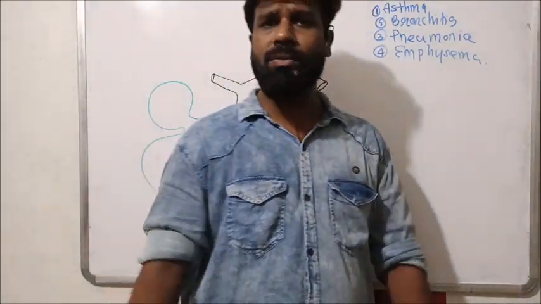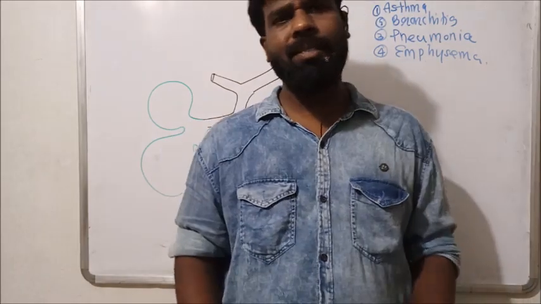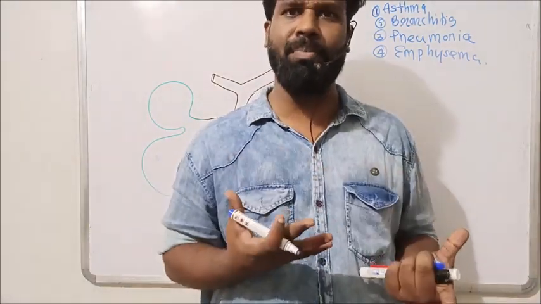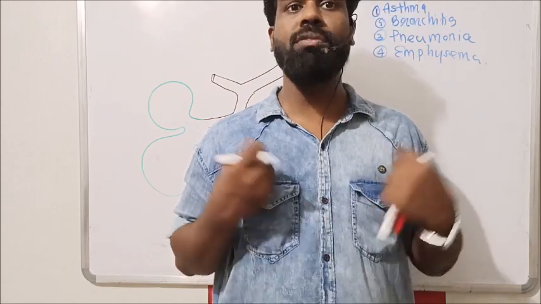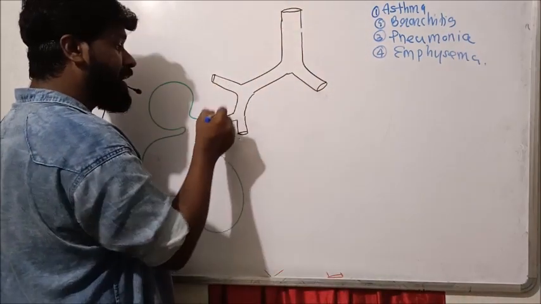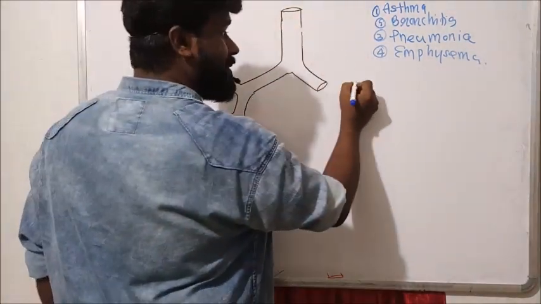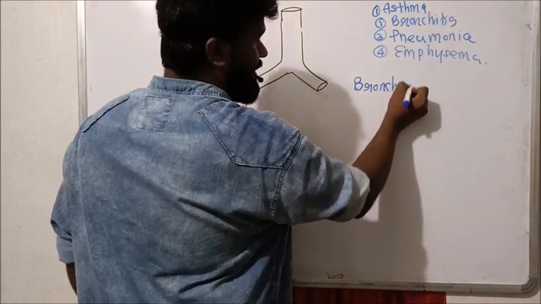So how does asthma cause hypoxemic hypoxia? Asthma is a condition of difficulty in breathing, causing wheezing due to inflammation in the bronchi and bronchioles, and the main cause of asthma is bronchial spasm.